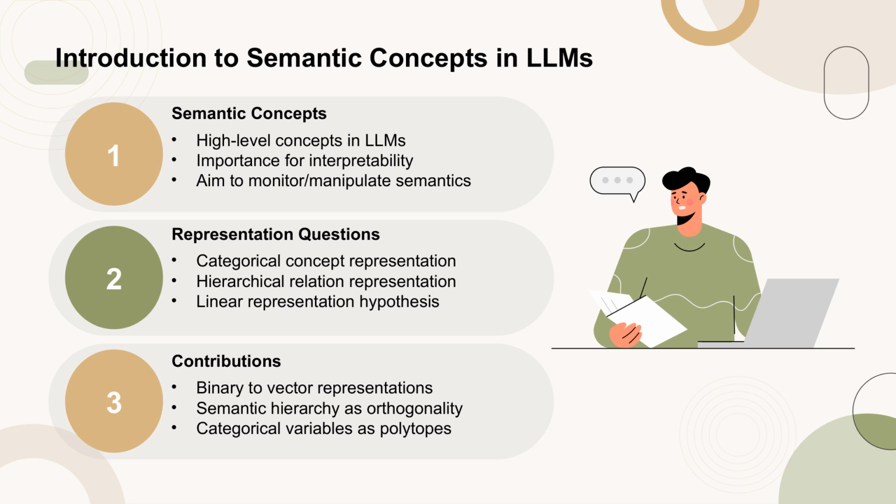The research builds on the linear representation hypothesis, which posits that high-level concepts are linearly encoded in LLM spaces. The paper extends this hypothesis by moving from binary concept representations to vector representations, showing how semantic hierarchy is encoded geometrically, and constructing categorical variables as polytopes. These contributions provide a foundational understanding of how semantic concepts are encoded in LLM representation spaces.